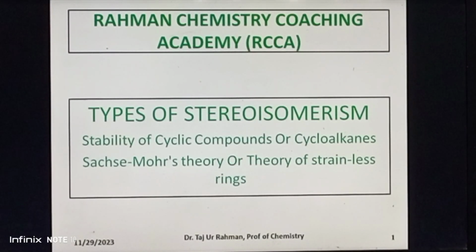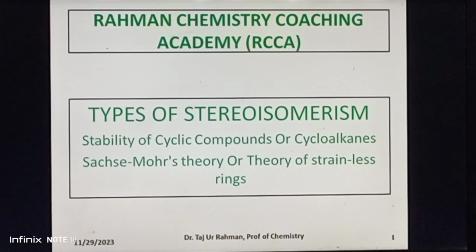Now the Sachse-Mohr theory proves the Baeyer theory is totally wrong. How? According to Sachse-Mohr theory, number one, cycloalkanes are not planar. Number two, they assume folded or puckered conditions. Number three, they are strain free with normal tetrahedral bond angle of 109 degrees 28 minutes. Number four, cyclohexane and other higher cycloalkanes are more stable than cyclopentane, although according to Baeyer theory, cyclopentane is more stable than cyclohexane and other higher cycloalkanes.